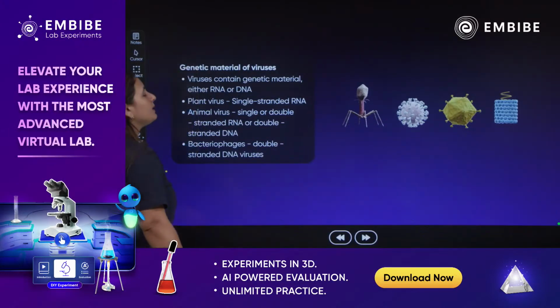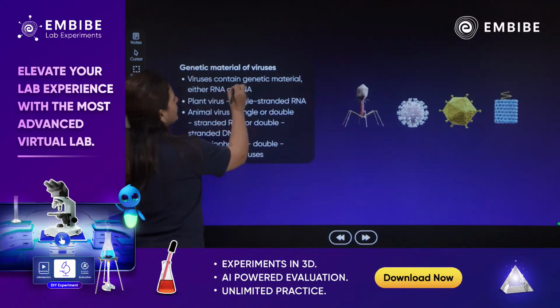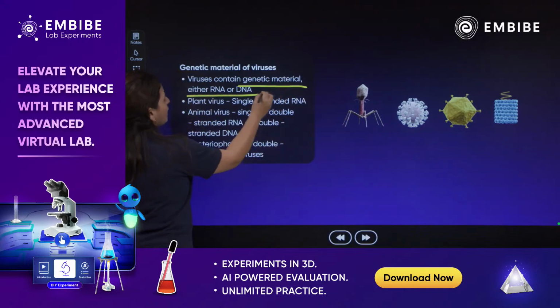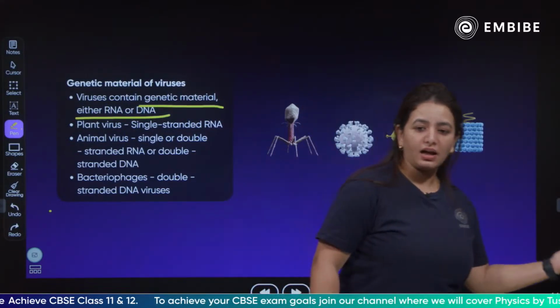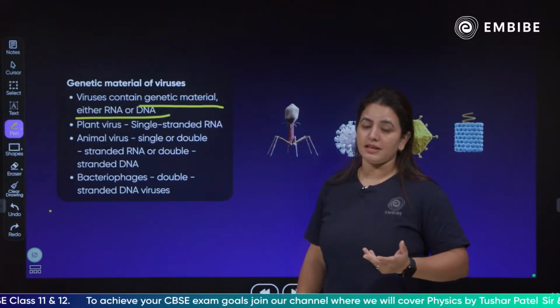Talking about the genetic material, children, the viruses contain genetic material which could be RNA or DNA. They can have DNA as a genetic material just like us, and they can have RNA as a genetic material also.